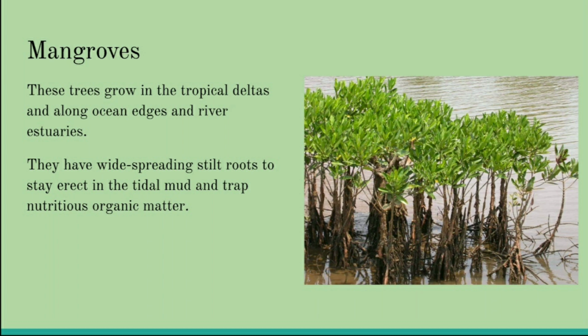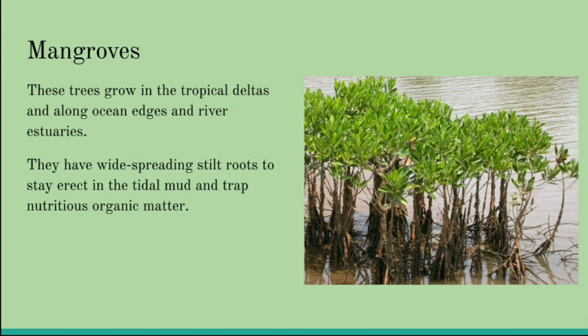Children, these mangrove trees grow in the tropical deltas or along the edges of the oceans or the rivers. As you can see in this picture also, it has grown on the sides of the river in the water, and they have wide spreading stilt roots. You can see the roots that are wide, that are spreading, right? And they stay erect. Erect means straight.